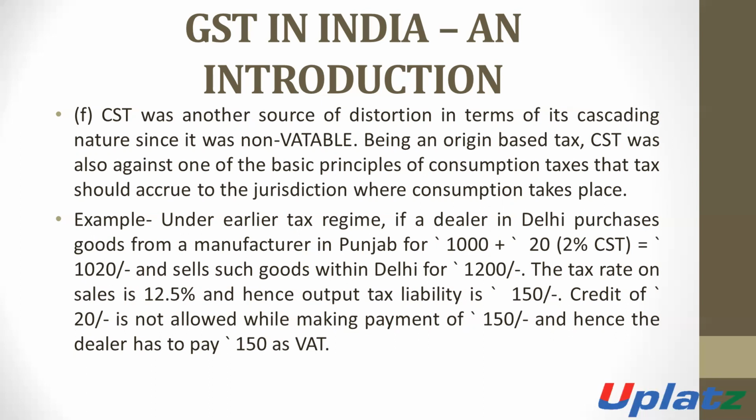Hence, the dealer is required to pay the total 150 to the state government as VAT, and he cannot take the credit of such 20 rupees.